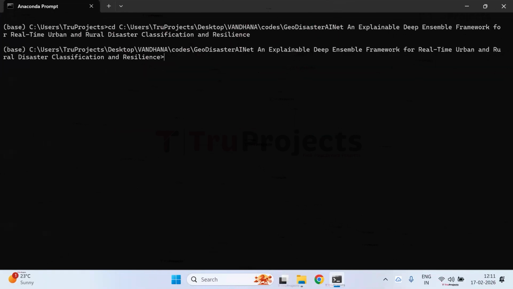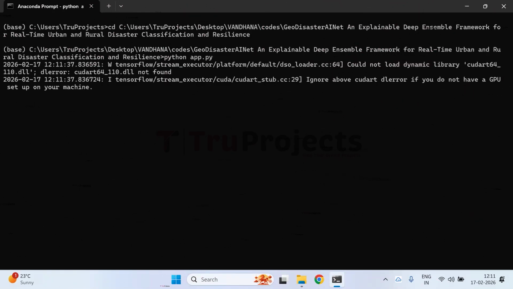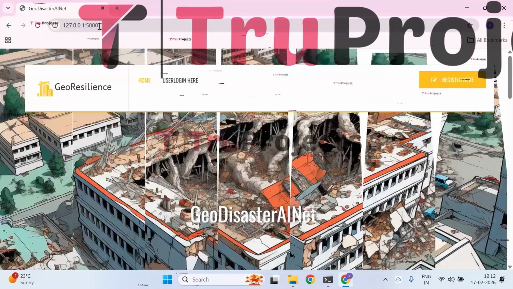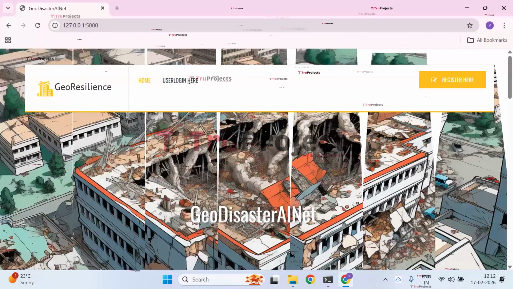Now, compile the app.py file using the command python space app.py in the Anaconda prompt. This command will execute the Python script and perform a runtime check for any syntax errors or logical issues. After running the app.py file, the Flask framework will host the application locally at the default address with the port number of 5000. Copy the link provided by the framework and paste it in any web browser. I prefer Chrome. So now, the home page of the project should be displayed in the browser.